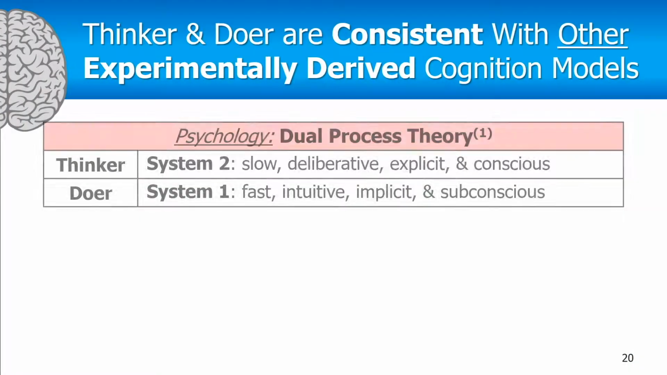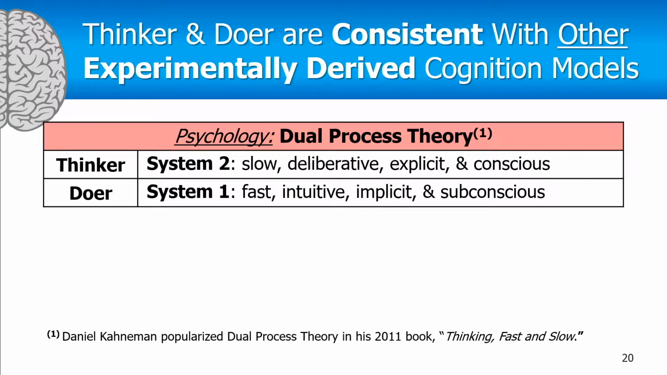Now, the evidence for the thinker and doer is that they are consistent with well-established, experimentally derived models of cognition in two different fields. In the field of psychology, there's dual process theory. Psychologists demonstrate this by looking for a question where the intuitive answer is the wrong answer. People who are using their doer to answer that question will just take the easy answer, which is the intuitive answer, and give the wrong answer to the question.